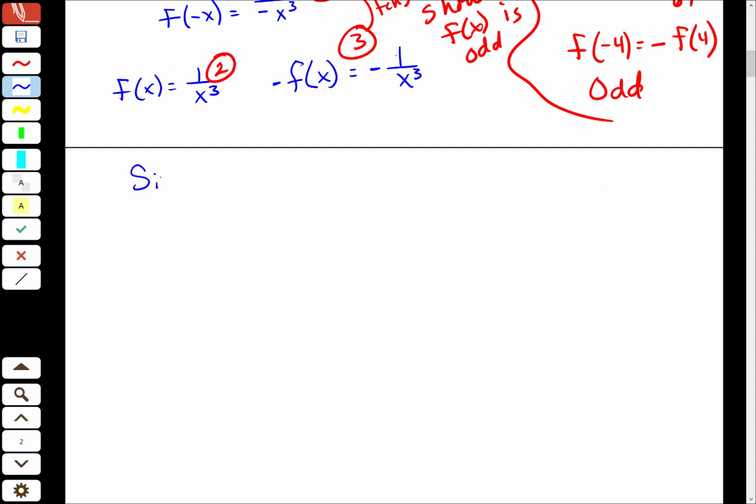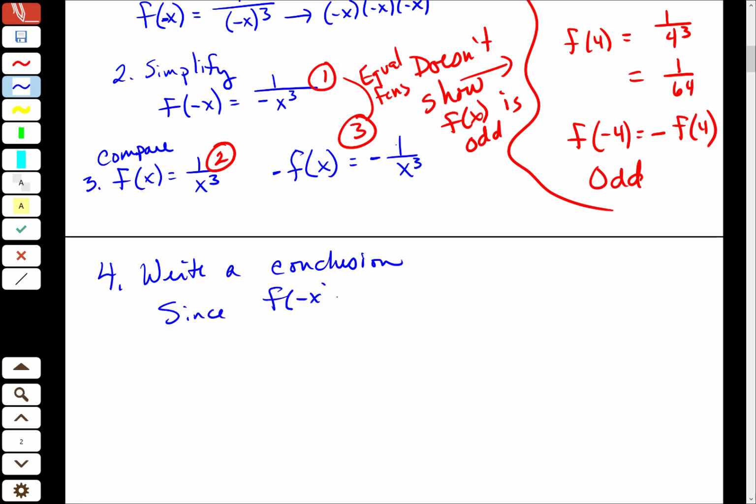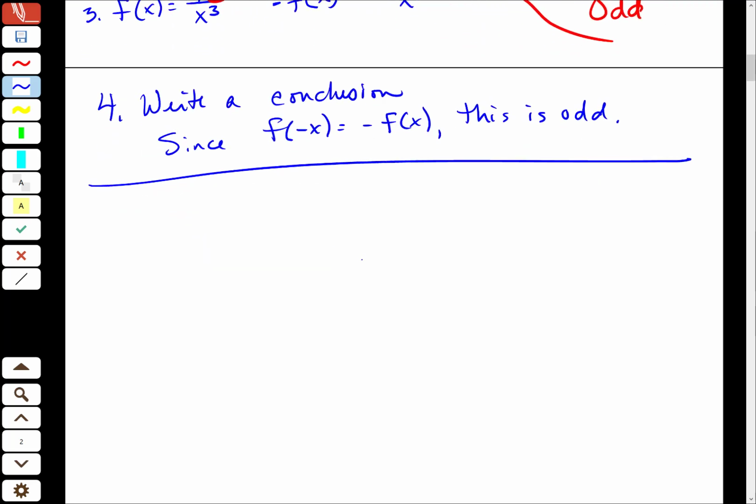So the final steps, how many steps do we have? 1, 2, here, this 3 is compare f of -x with f of x and -f of x. 4. Write your conclusion. Since f of -x is equal to -f of x, this is odd. Done. Okay?